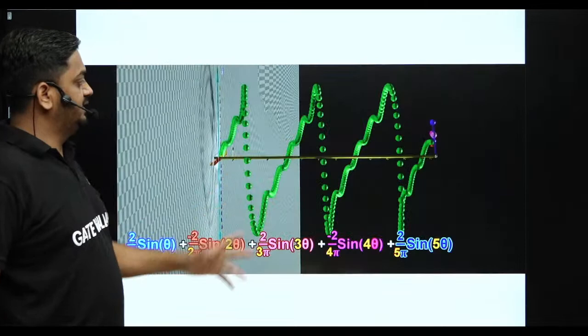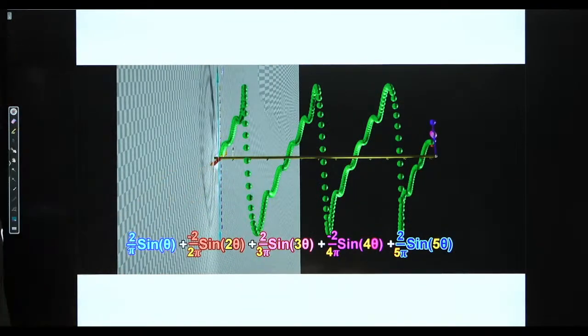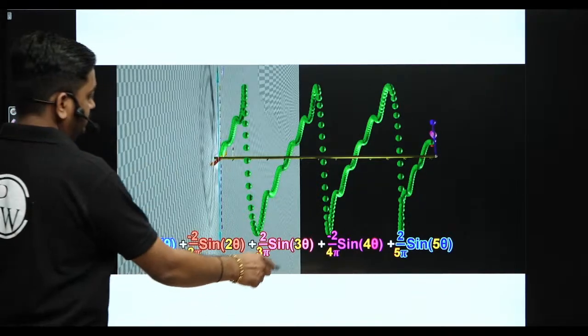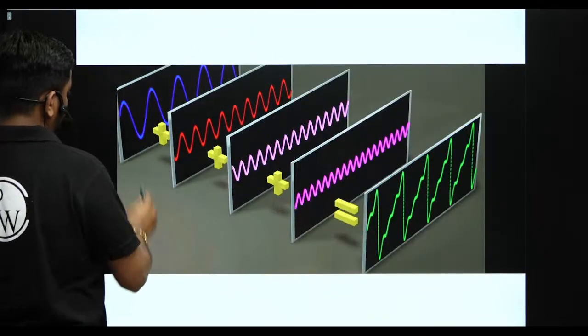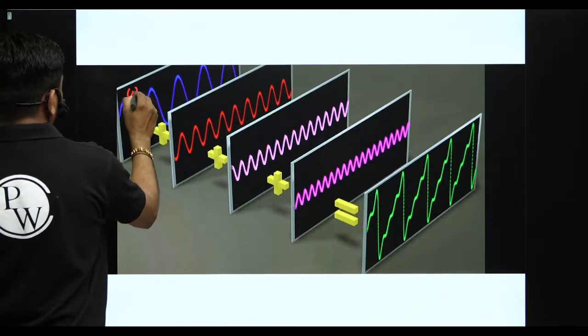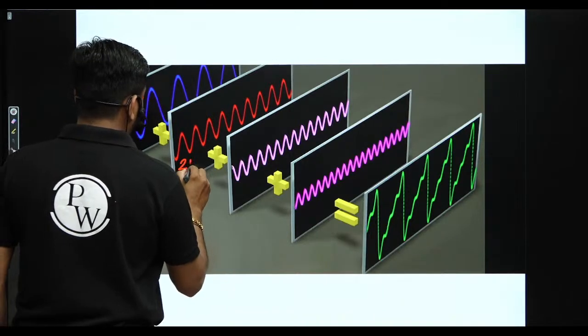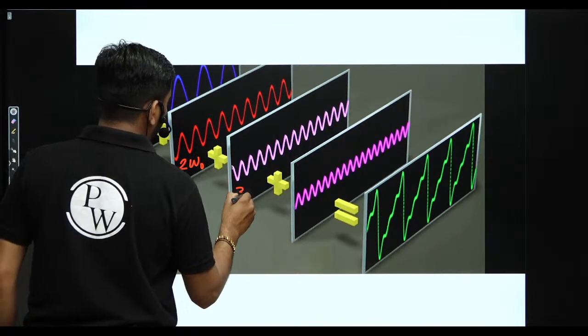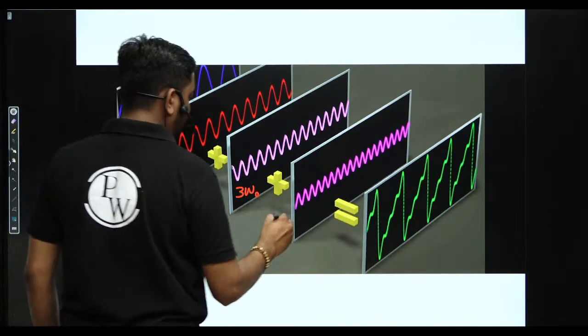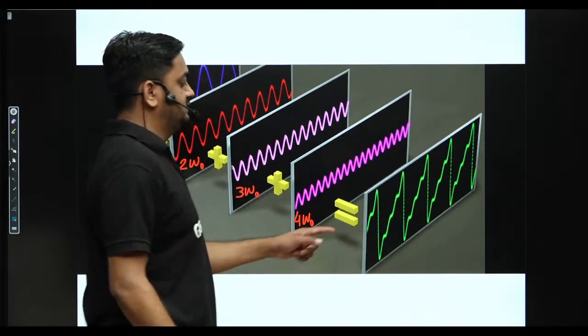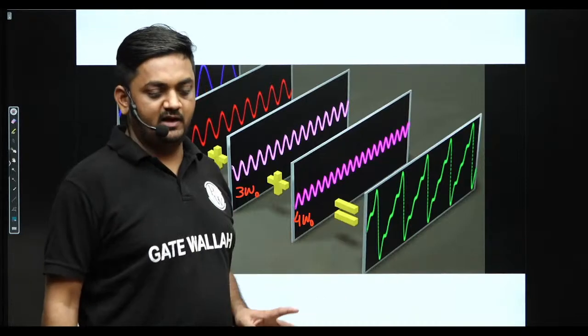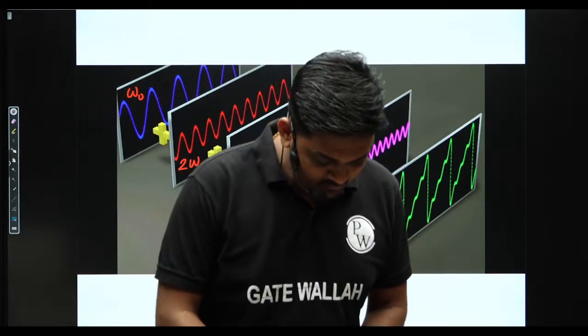So what will be the resultant signal? The resultant signal will be like this: omega 0, 2 omega 0, 3 omega 0, 4 omega 0. So the resultant signal is like a sawtooth waveform, or we can say a triangular waveform.